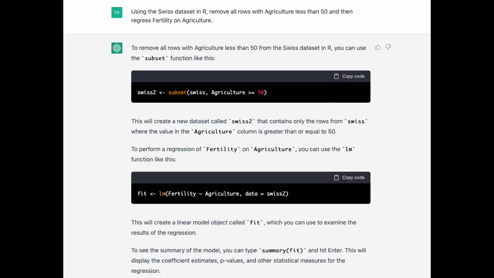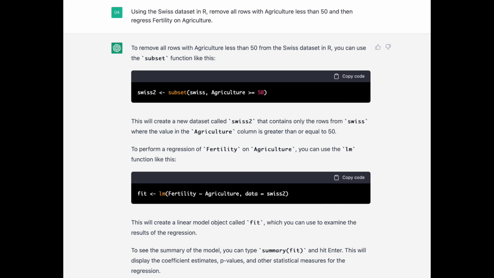Then I'm asking it, using the Swiss dataset in R, remove all rows with agriculture less than 50 and then regress fertility on agriculture. It's not only giving me the code, it's also explaining to me the different functions. So here, for instance, it used the function subset, okay? And then it created another dataset, swiss2, okay? And then it ran the regression here with lm, okay, this is correct, that's fine.